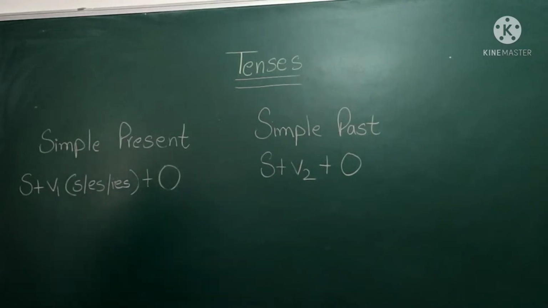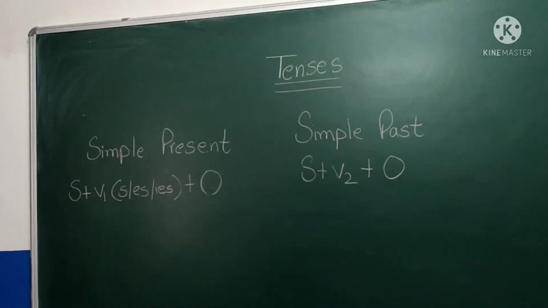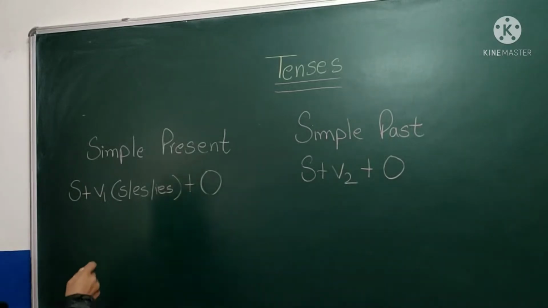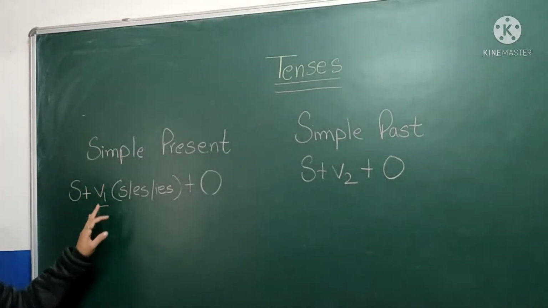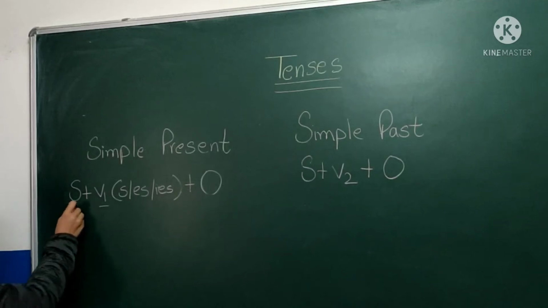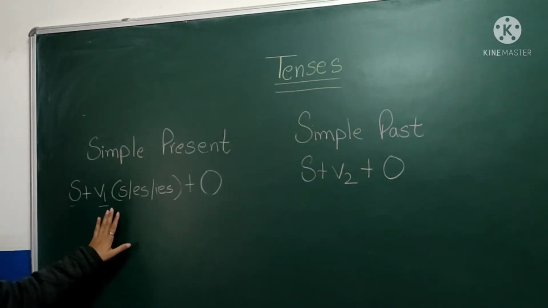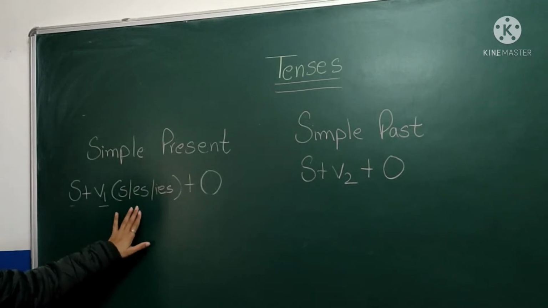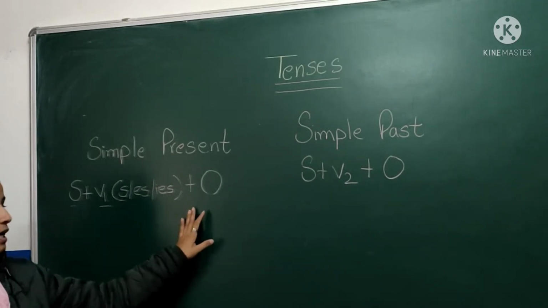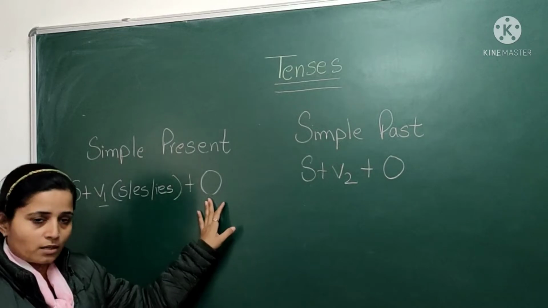First of all, we have to know that in simple present tense, we have to use the first form of the verb. The rule for simple present tense is subject plus verb's first form, with s, es or ies, and lastly the object. Clear?